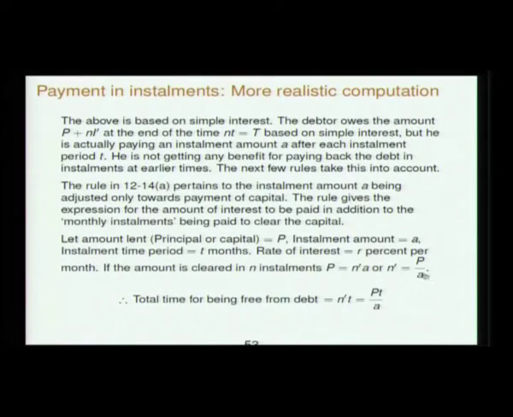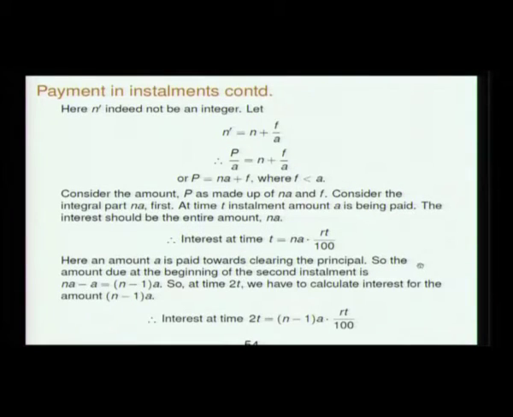The interest is separately paid, but A is paid only to clear the principal. So the total time for being free from debt is n prime into T, that is Pt by A. Suppose n prime is the number of installments, and the installment period is T months. So the total time is n prime T, and n prime is P by A. So it is Pt by A. This is the total time.